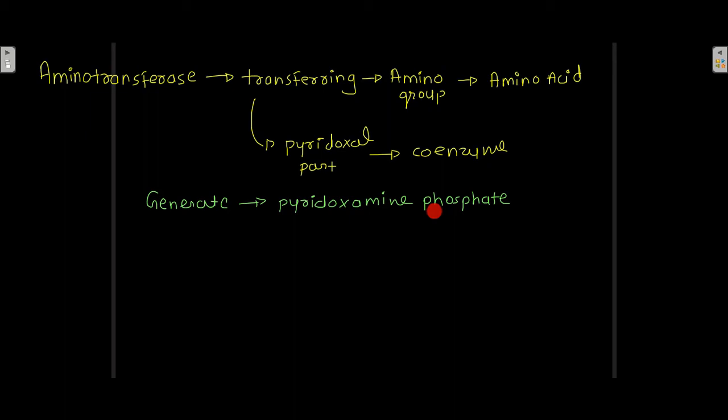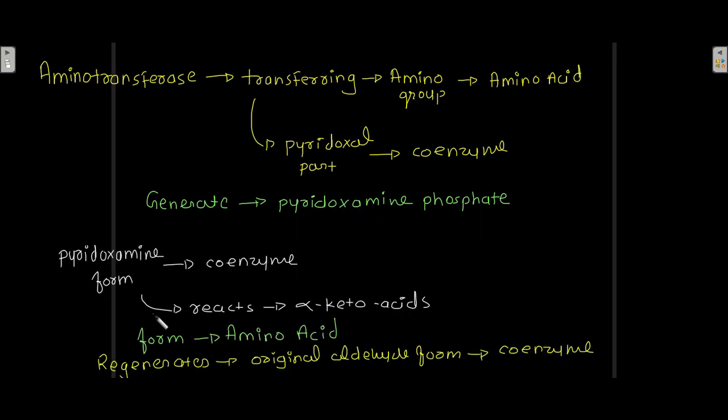So first there is generation of pyridoxamine phosphate. Now this pyridoxamine form of the coenzyme then reacts with the alpha keto acid, and due to this there is formation of the amino acid, and this reaction also regenerates the original aldehyde form of the coenzyme. So there is formation of amino acid when the pyridoxamine form of the coenzyme reacts with alpha keto acids.